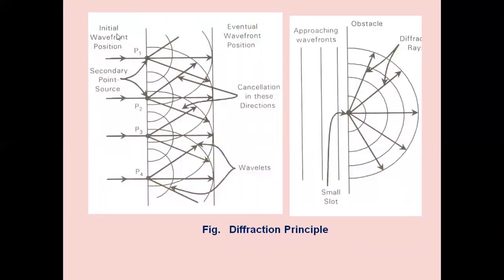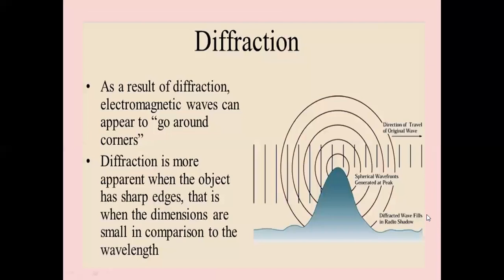This is the diffraction: initial wavefront positions P1, secondary point sources P2, P3, and then at these point sources the wavefronts are diffracted, some are cancelled out. When they have a 90 degrees phase shift, they will be added up and pass through. So when there is a small slit, the waves will be diffracted. These are the waves, wavefronts. When there is a small slit, there is diffraction. The waves are diffracted. As a result of diffraction, electromagnetic waves can appear to go around corners.